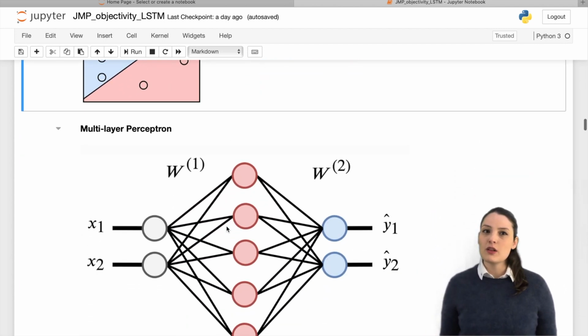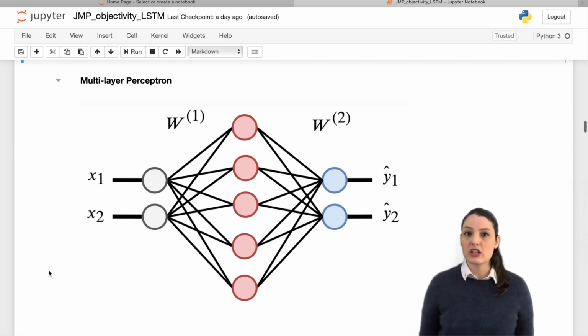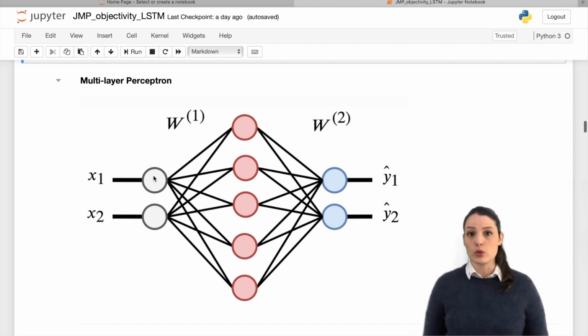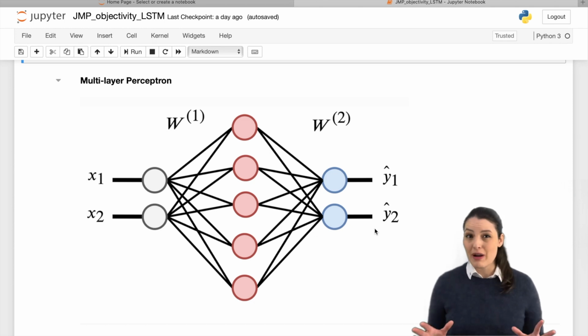Take a look at the following multi-layer network. This network has an input layer consisting of x1 and x2, a hidden layer, and an output layer. As you can see, neural networks can have multiple output units, like in this example, and they can vary in the number of hidden layers and the neurons in each layer. Now, very complicated neural network architectures can be very powerful, but they can also be very inefficient and very computationally expensive.